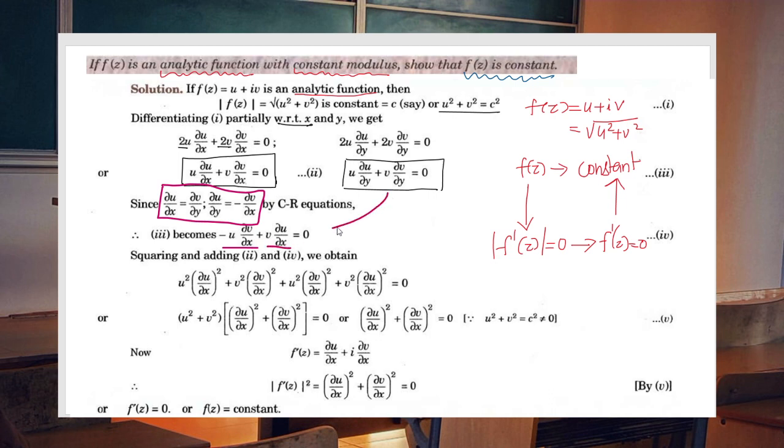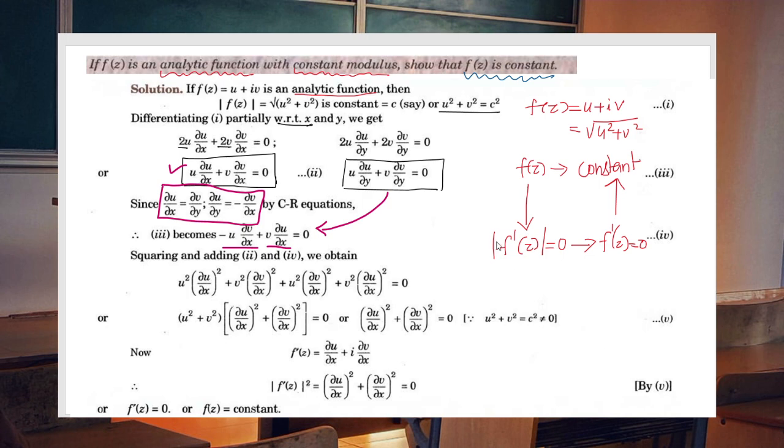So this particular equation reduces to a new equation containing the same partial derivatives as equation number 2. In equation number 2 we have dou u by dou x and dou v by dou x, and now we obtained a new equation where we again have dou v by dou x and dou u by dou x. So we can do some operations on these two equations to get the desired result.